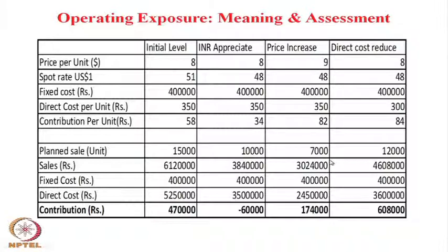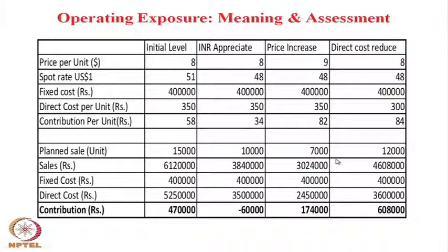However, with other things remaining constant, the company got a profit of 1,74,000. Earlier it was making a loss of 60,000. By increasing the price by $1, from 8 to 9, the company makes a profit of 1,74,000, but export volume has reduced from 10,000 to 7,000.